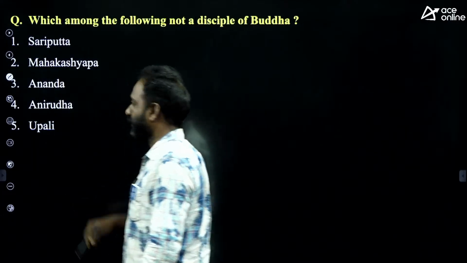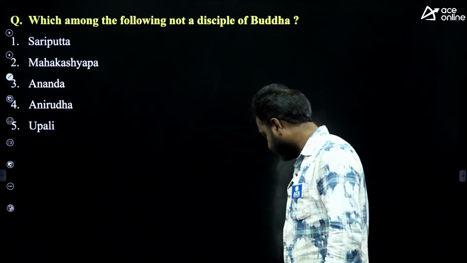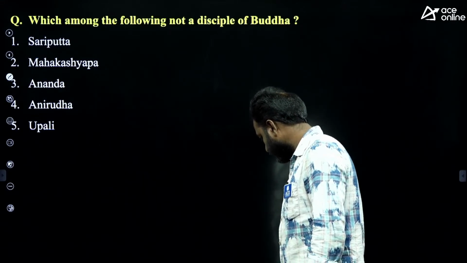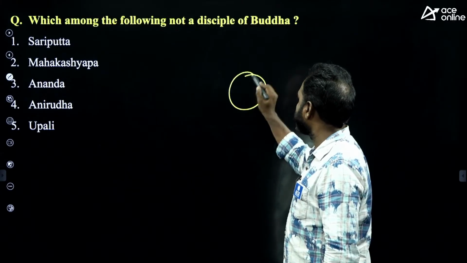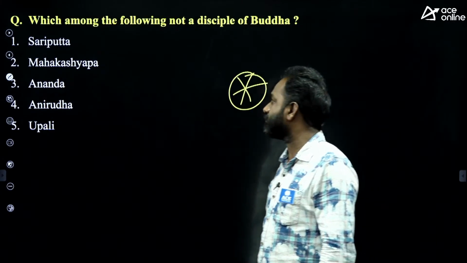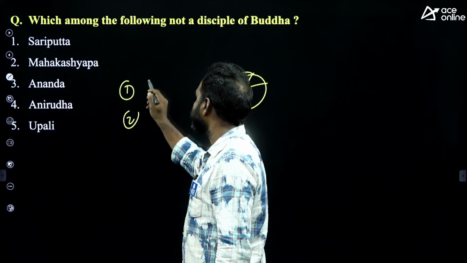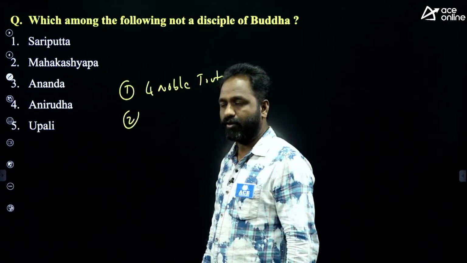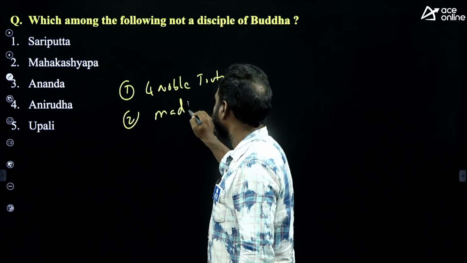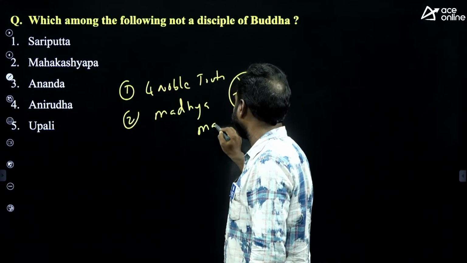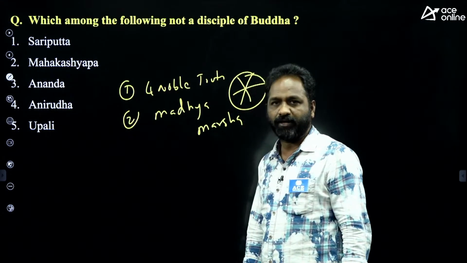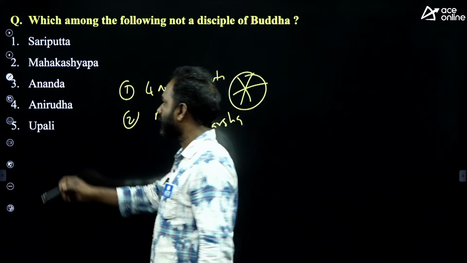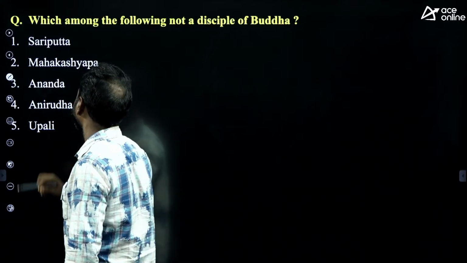These are all some possible questions. Yes, Kushinara. Yes, the wheel, the Dharma Chakra Parivartan, is a symbol. Everybody knows that the Buddha proposed the four noble truths. Buddha also proposed Madhya Marga, the middle path. And Buddha was always talking about non-violence, that is called Ahimsa. Everybody knows that.